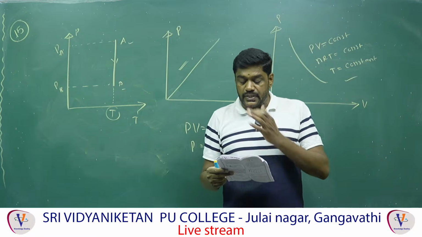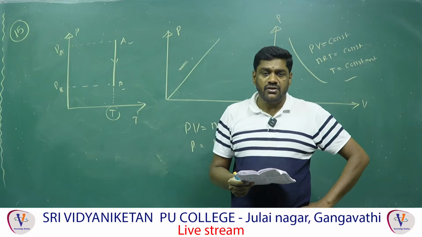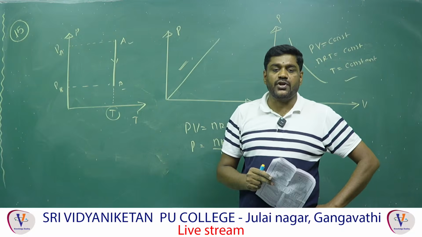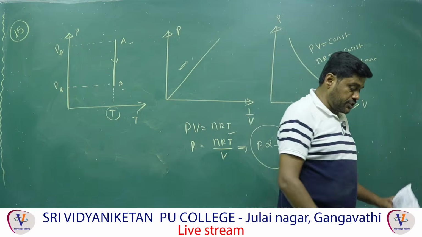The fourth option is not a pressure constant, and the temperature is not constant. When the temperature is not constant, we can say it is not an isothermal process. Now the 16th question.